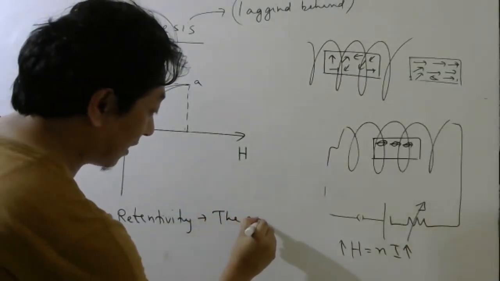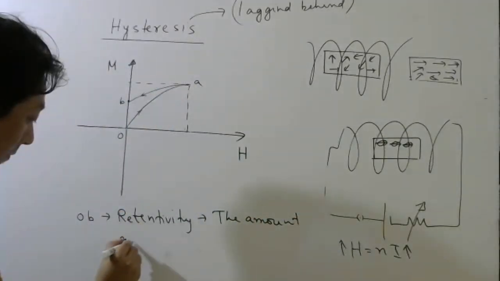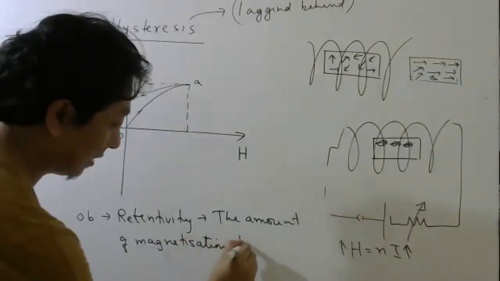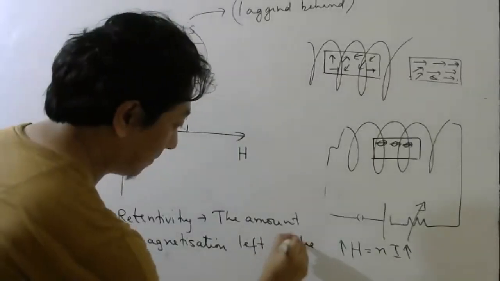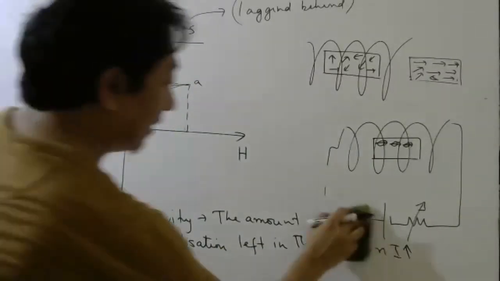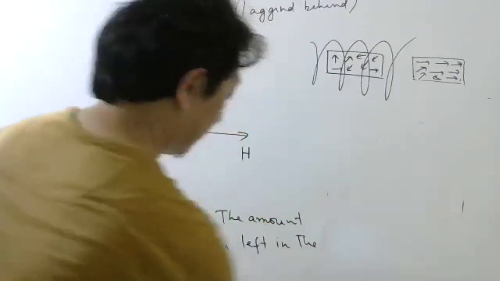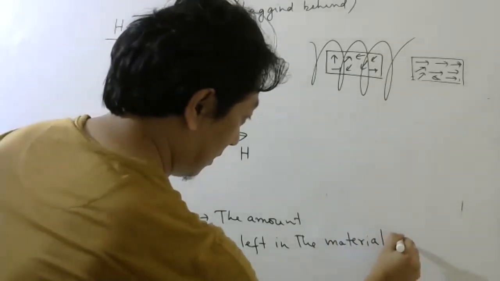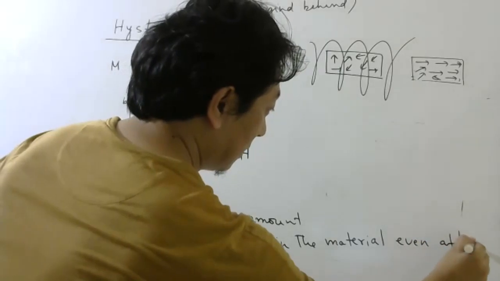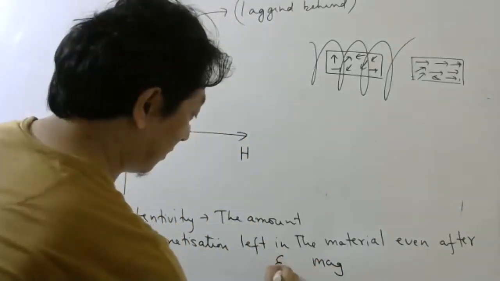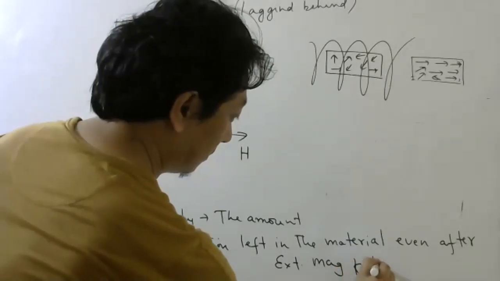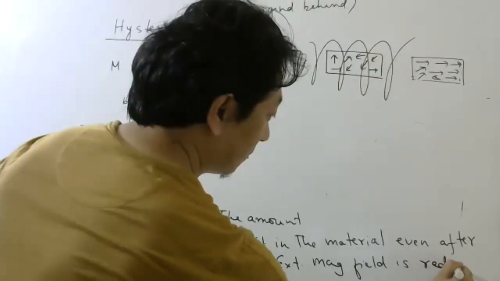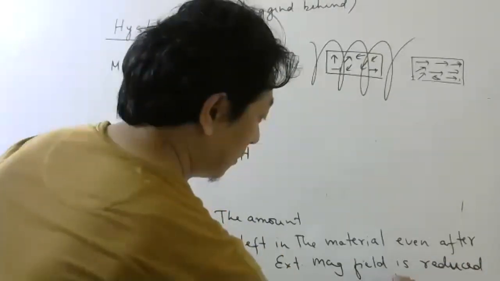The amount of magnetization left in the material even after the external magnetic field is reduced to zero.